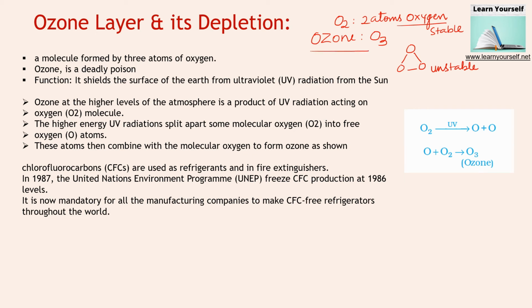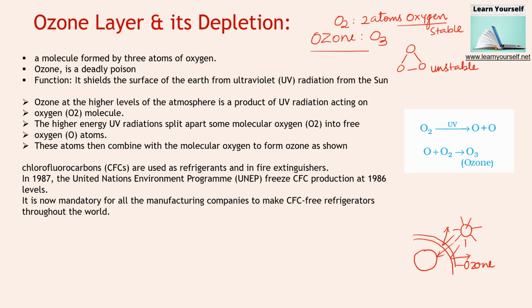If this is the earth and these are the rays of the sun, then in between, this ozone gas layer is filtering all the UV rays, and because of this layer, those rays are not coming inside the earth's atmosphere, and only those rays are coming down which are essential for the ecosystem's survival. So the ozone layer is very important for our survival.